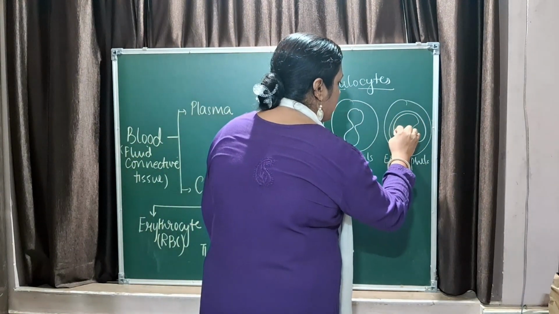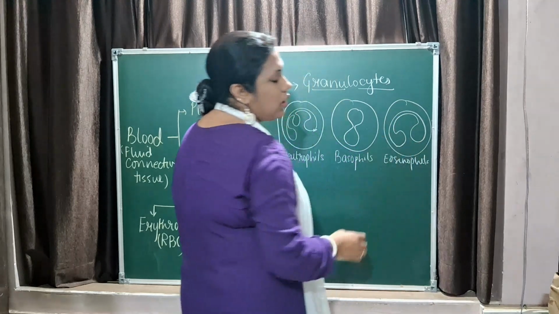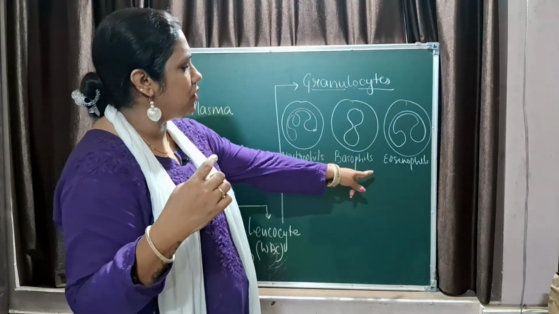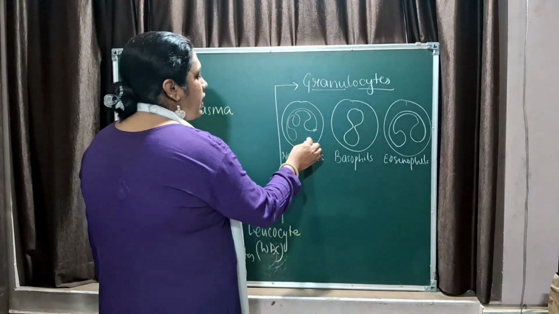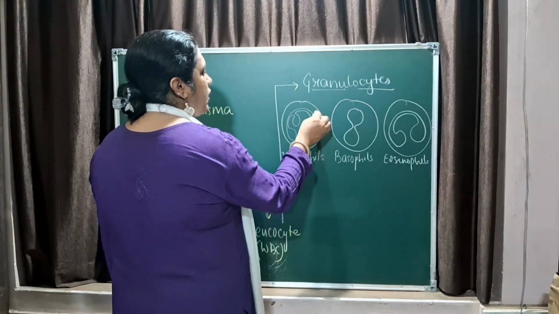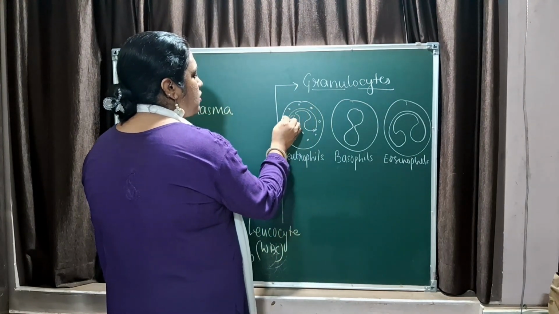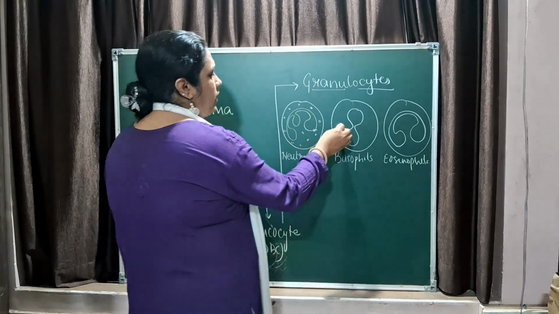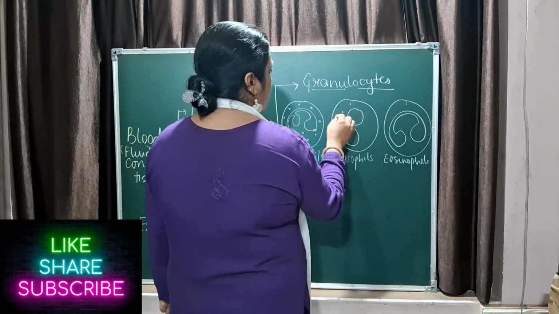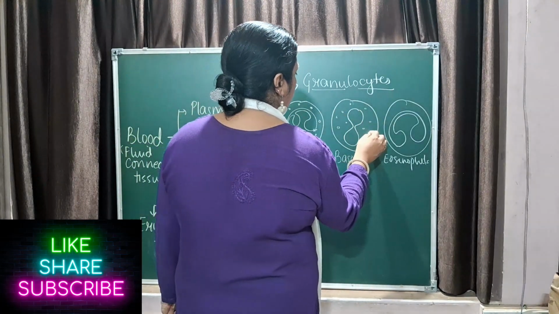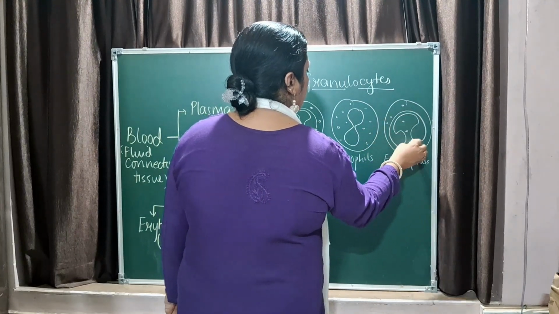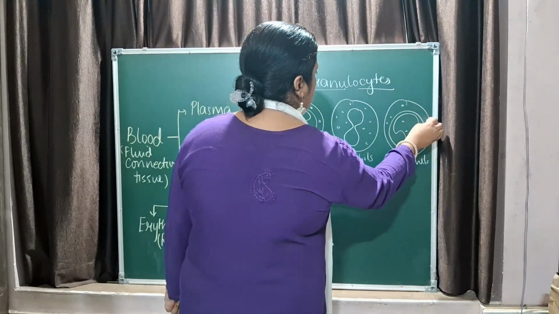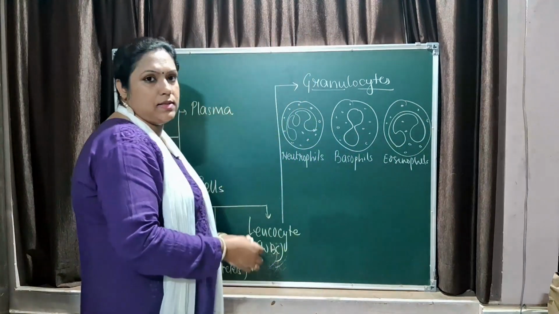We use headphones or earphones on our ears, so remember E for ear. Since it is a granulocyte, the cytoplasm has to be granulated. If you don't draw the granules, you will not get the marks.